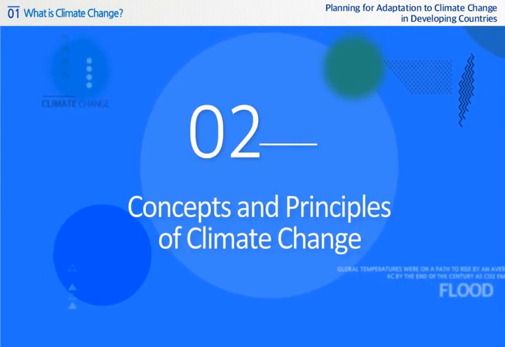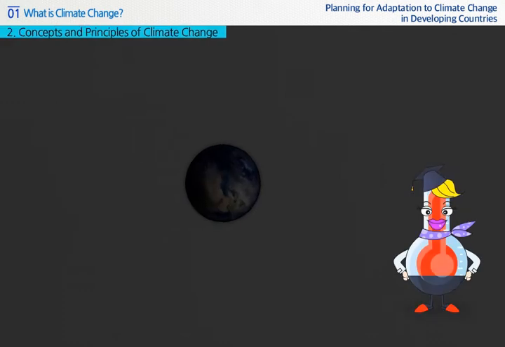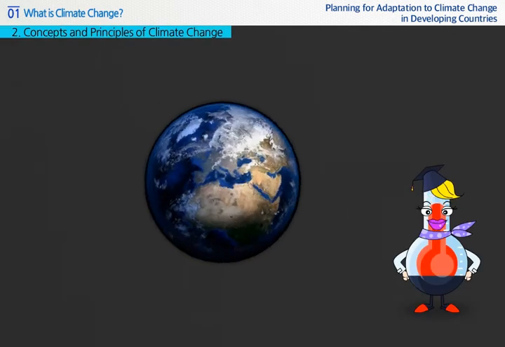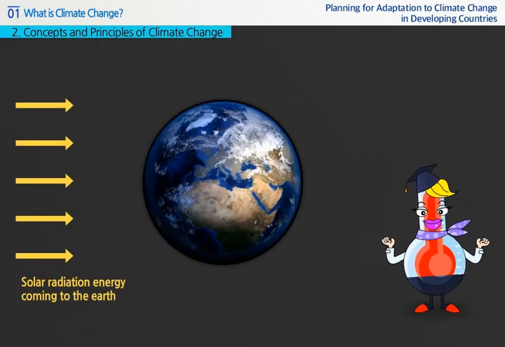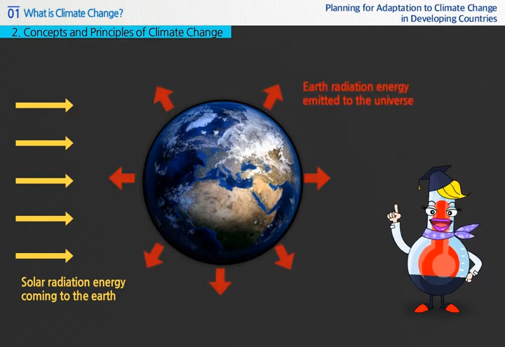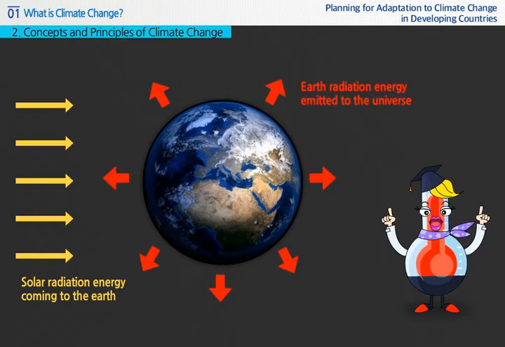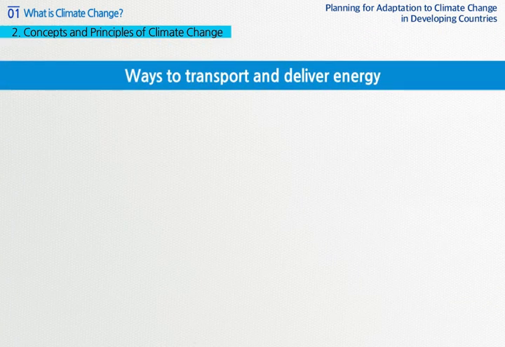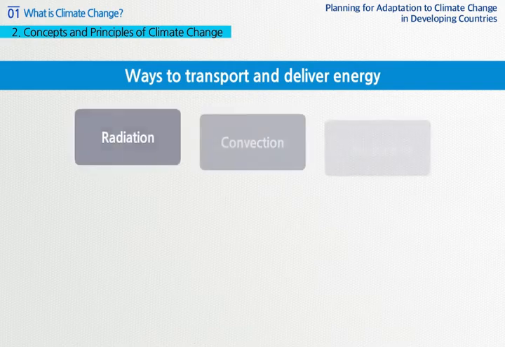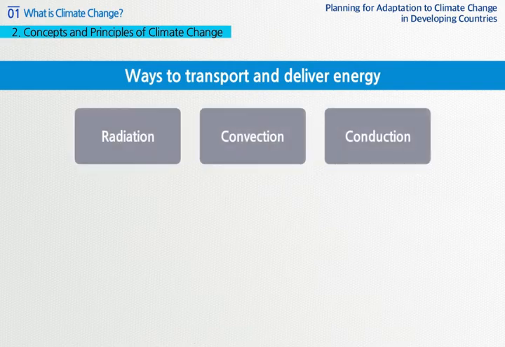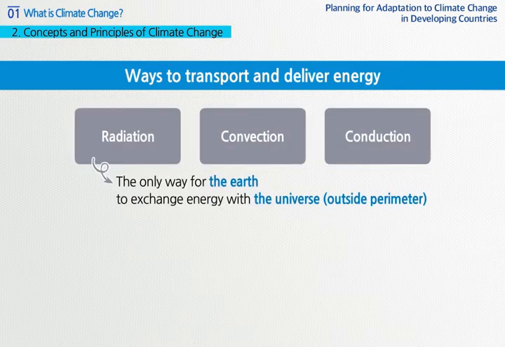Concepts and principles of climate change. The current stable Earth climate comes from a balance between the solar radiation coming to the Earth and the Earth radiation energy emitted to the universe. There are ways to transport and deliver energy at large, divided into radiation, convection, and conduction. The only way for the Earth to exchange energy with the universe, the outside perimeter, is radiation.